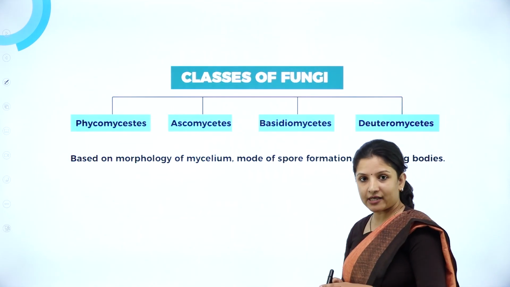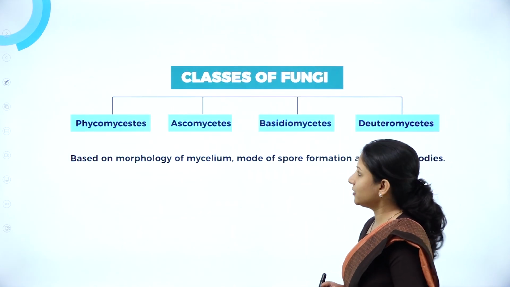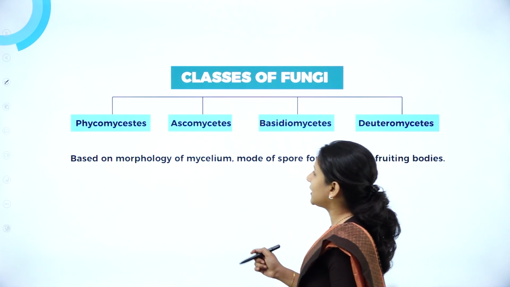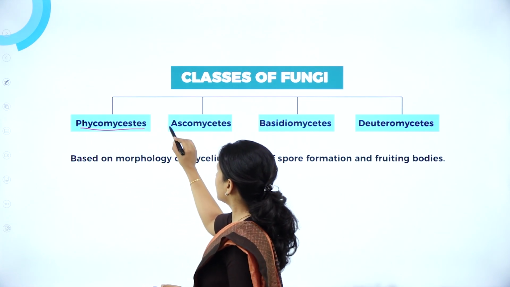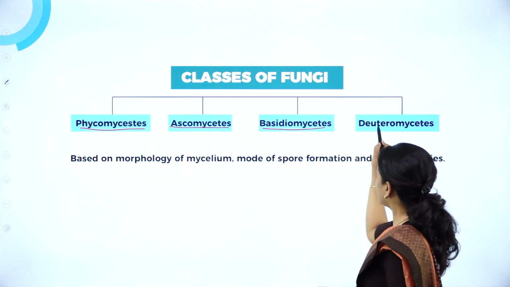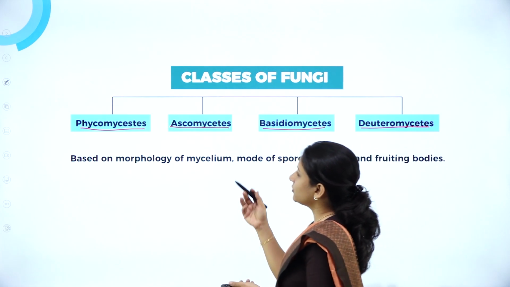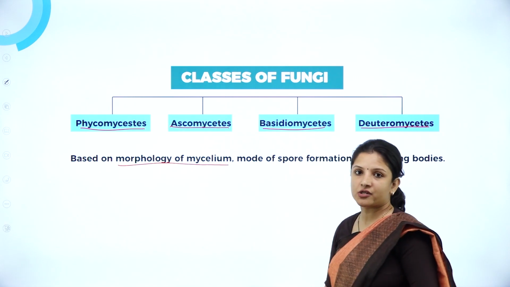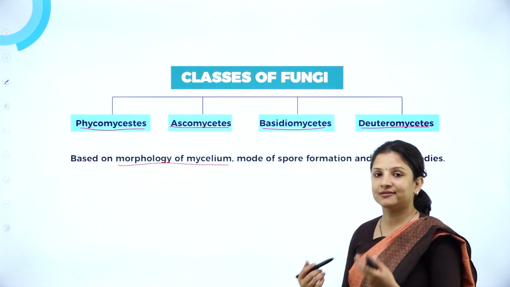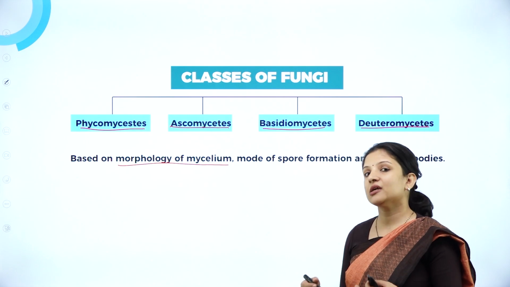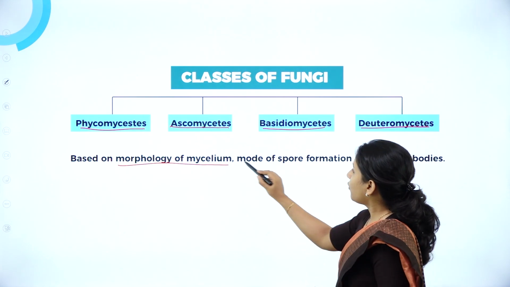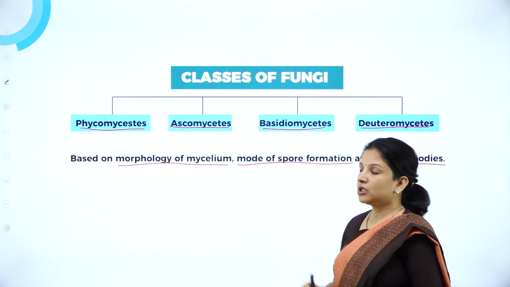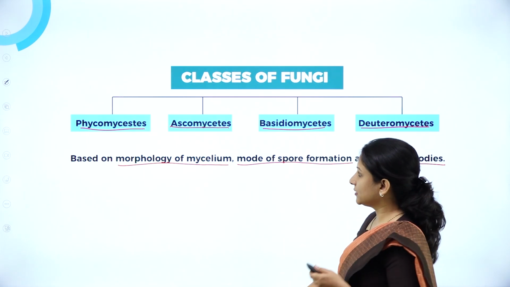So these were the general characteristics of fungi. Now we'll study the classes of fungi. Fungi are divided into 4 classes: phycomycetes, ascomycetes, basidiomycetes, and deuteromycetes. The classification is usually done based on how the mycelium of fungi looks, whether it is branched, whether it is septate or aseptate, meaning it doesn't have septa, or what type of spore is produced and what type of fruiting body it produces. So we'll move on to studying these.